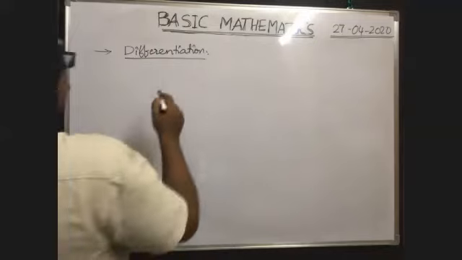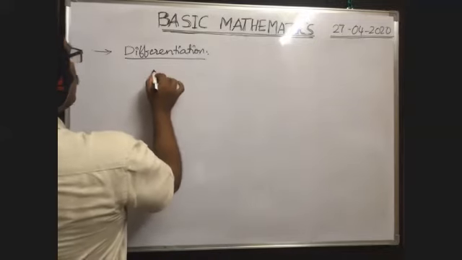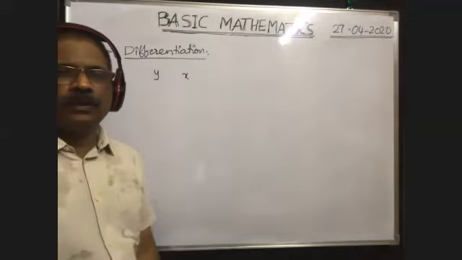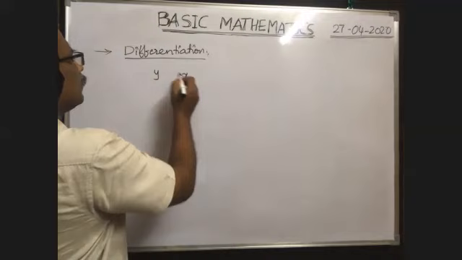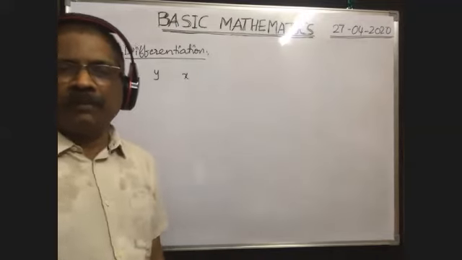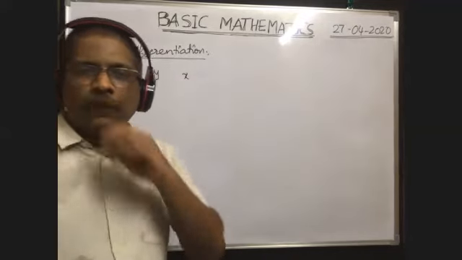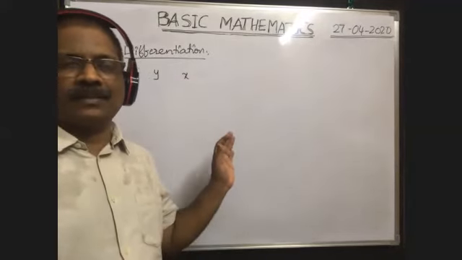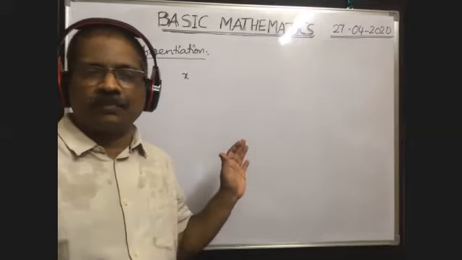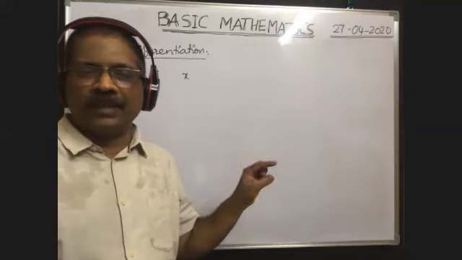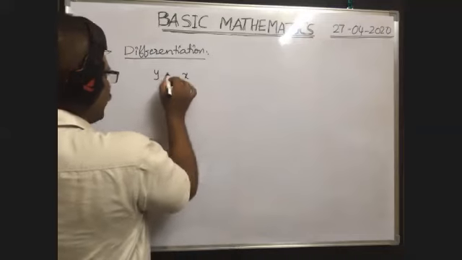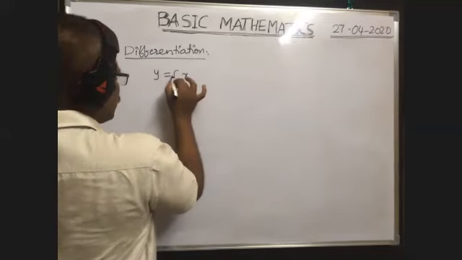Suppose the y value depends on x. Then we can say y is a function of x. If the y value depends on x, then y is a function of x. Therefore, this can be written as y as a function of x, meaning f of x.